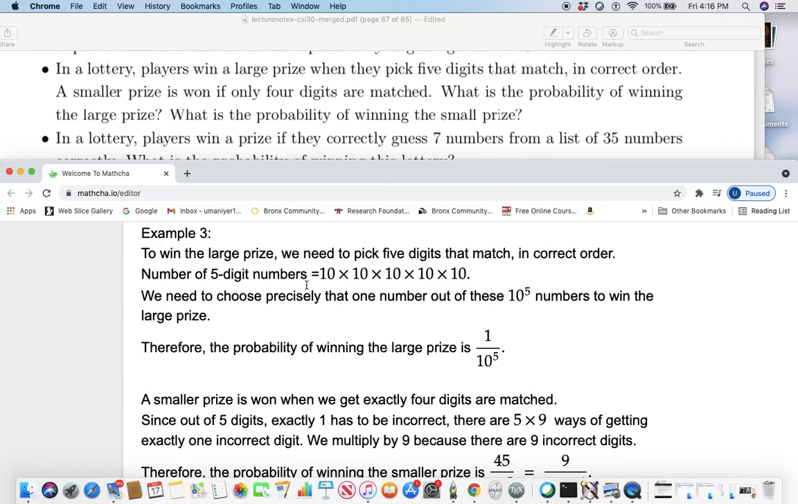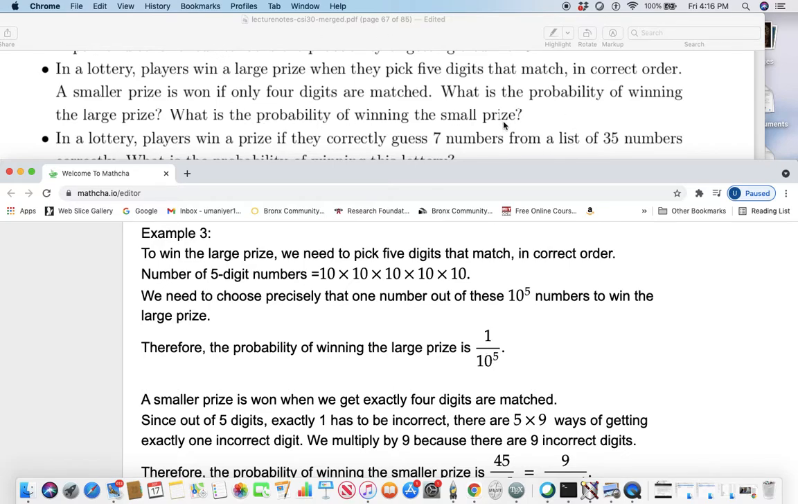How many 5-digit numbers do you have? You have 5 places and each place has 10 options because there are 10 digits, right? This place could be 0 through 9. 10 options, 10 options, 10 options, 10 options, 10 options. So that is 10 to the power 5 numbers you have. Now you want to choose precisely one number out of these many numbers. So the probability of winning the large prize is 1 over 10 to the power 5.